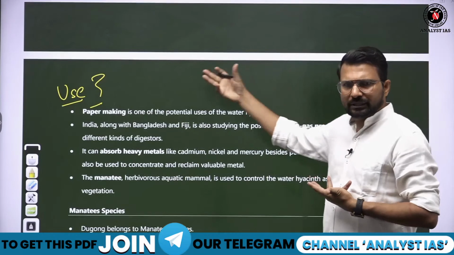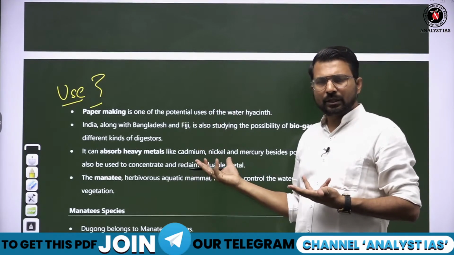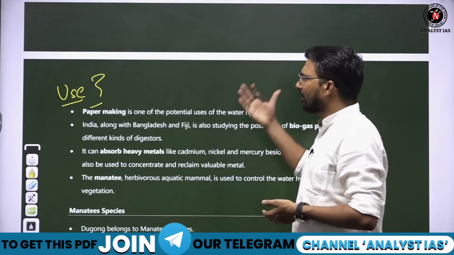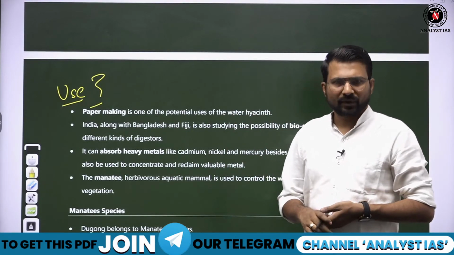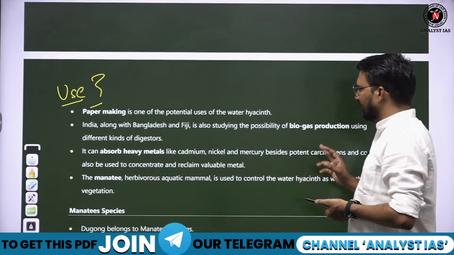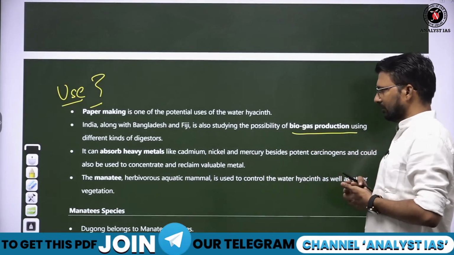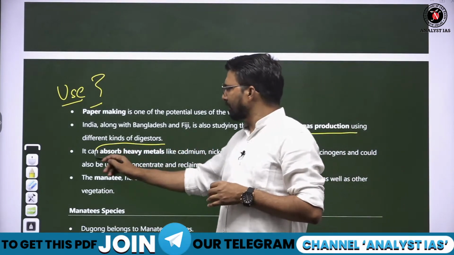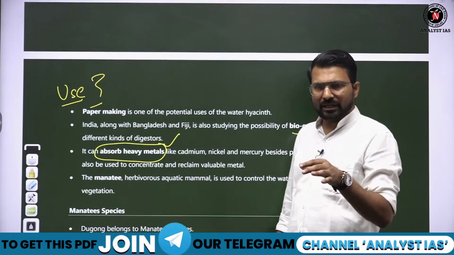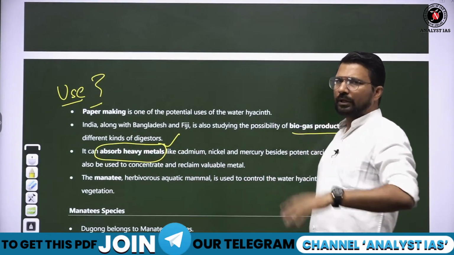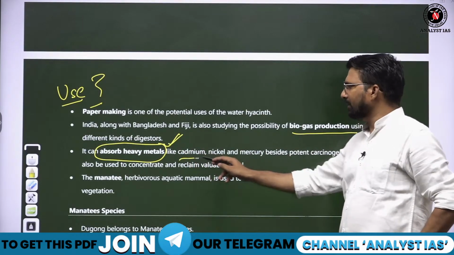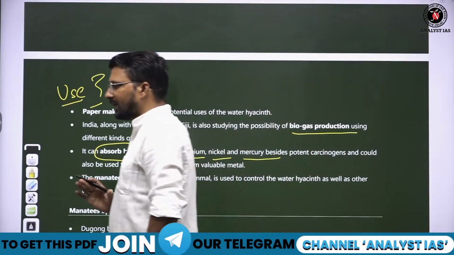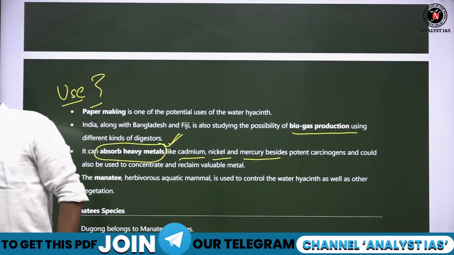UPSC may ask the question. So अब चूंकि this is an organic material, definitely we can produce biogas. We can make biodiesel also perhaps. Fine. So we can make the fuel. Definitely we can make the fuel. So we can make the biogas. One more important thing, it absorbs heavy metals. If heavy metal is available in the water, it will absorb heavy metals like cadmium, nickel, mercury. So it can also reduce the mercury pollution from the water body. So this is very much important.